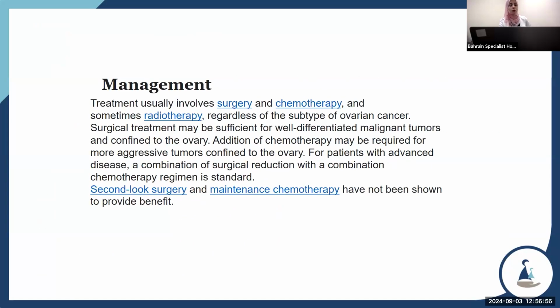Management. Treatment usually involves surgery, chemotherapy, and radiotherapy. Regardless of the subtype of ovarian cancer, surgical treatment may be sufficient for well-differentiated malignant tumor confined to the ovary. Addition of chemotherapy may be required for more aggressive tumor confined to the ovary. For women with advanced disease, surgical reduction combined with a combination chemotherapy regimen is the standard. Second-look surgery and maintenance chemotherapy have not been shown to provide benefit.